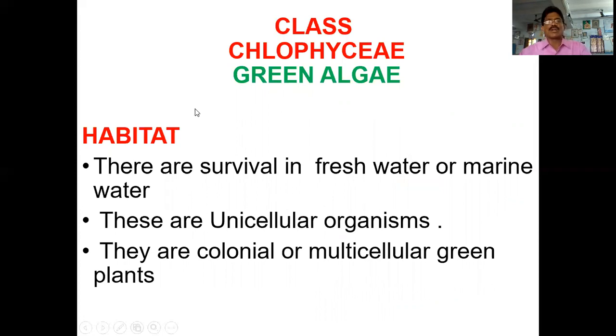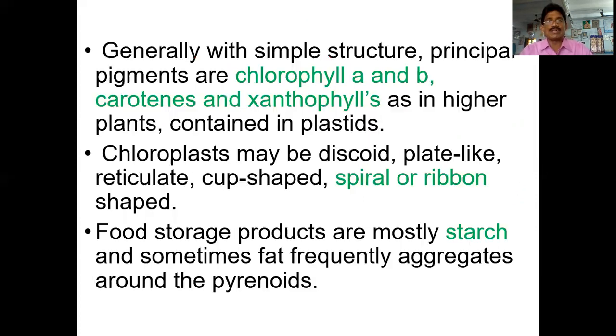What is the main habitat where these Chlorophyceae can survive? They survive in fresh water. Some of the algae survive in marine water. These are unicellular organisms, colonial and multicellular green plants, because the plants have chlorophyll pigments. Generally, with a simple structure, the algae plants have chlorophyll A, chlorophyll B, carotenoids, and xanthophylls. As in higher plants, they also contain plastids.